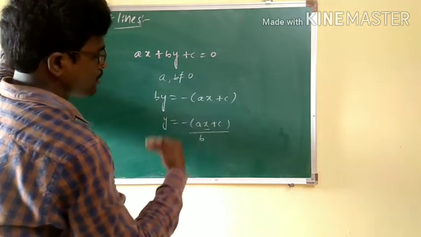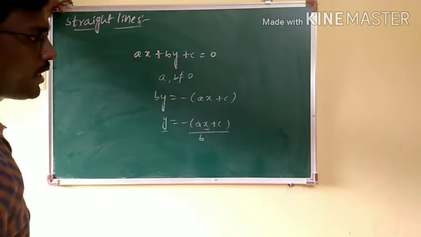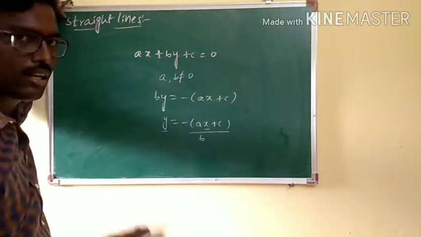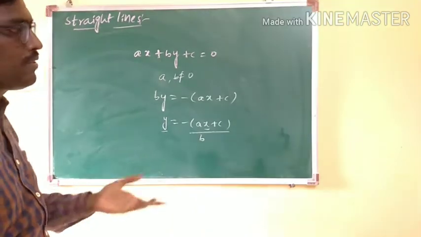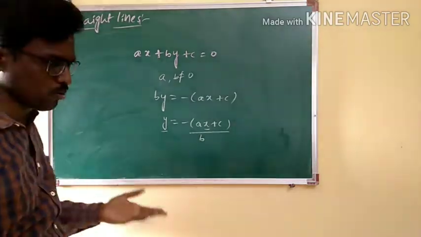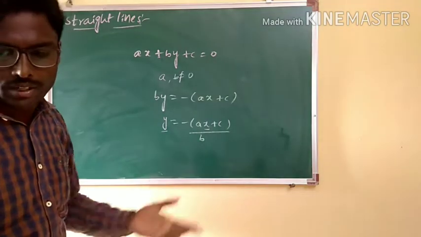Now for different inputs of x, we will be getting different outputs of y. For such coordinates, if you make the graph, that will be a straight line. That straight line may pass through any of the quadrants we have discussed, quadrant 1 and 2, quadrant 1 and 3, quadrant 1 and 4, whatever the type.